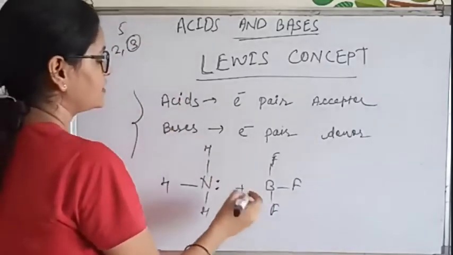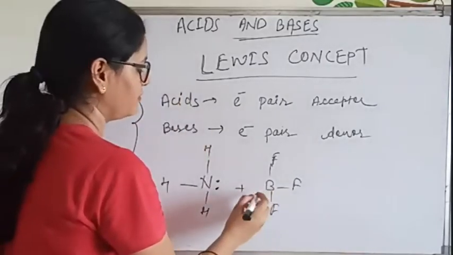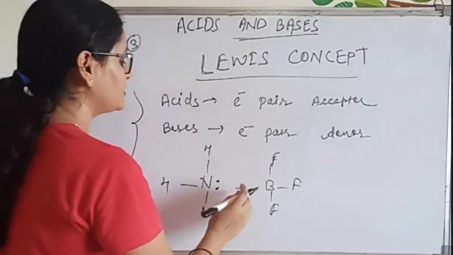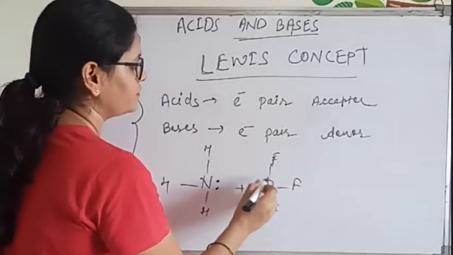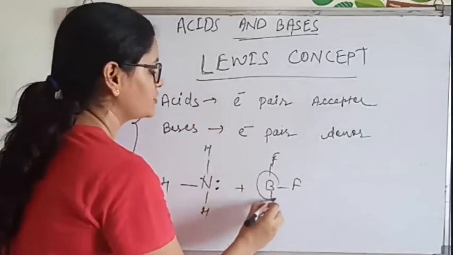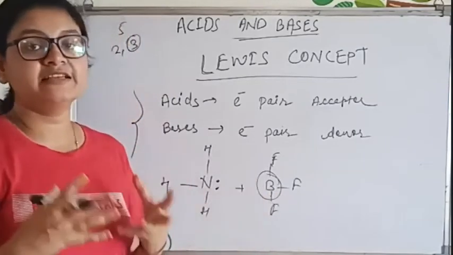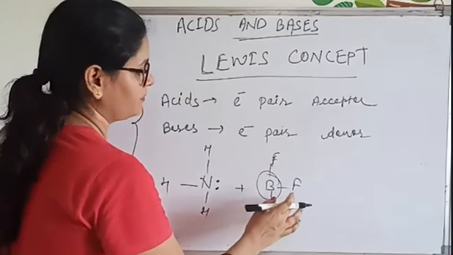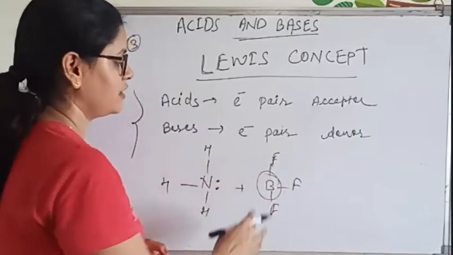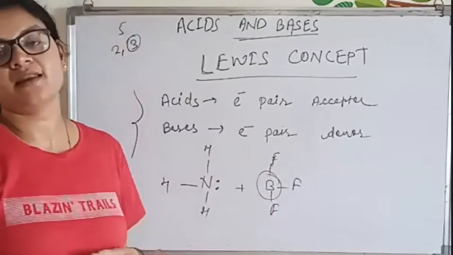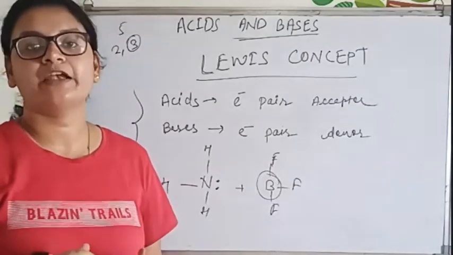So what happens in this case? 3 electrons are being used, but still boron is not at all stable. When you count the valence shell electrons, it will be 2 plus 4, 6. Only 6 electrons are there in the valence shell after combining with fluorine.